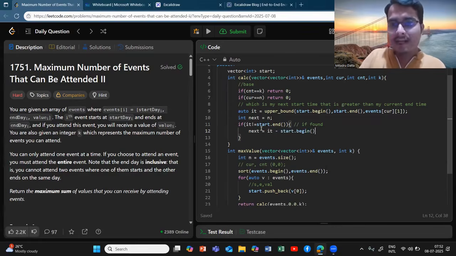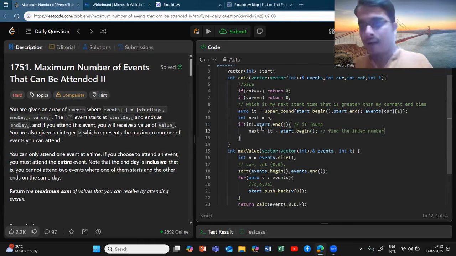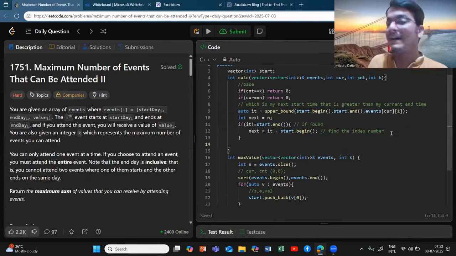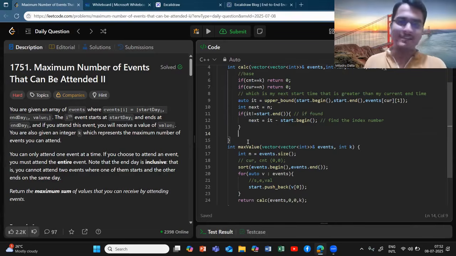Find the index, just find the index number. Now after you have found it, that is the next interval that is feasible to attend if I take this interval, that is the next index number which I have found out. Okay, so you can understand this easily.